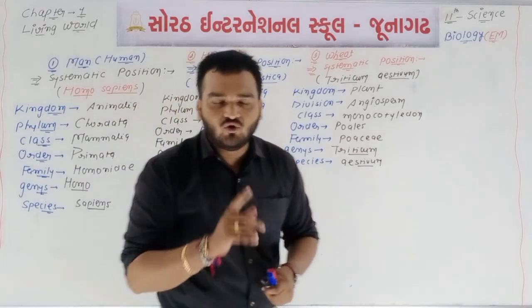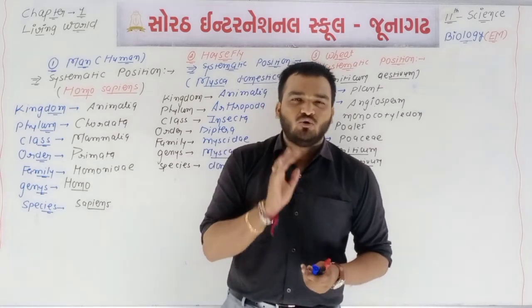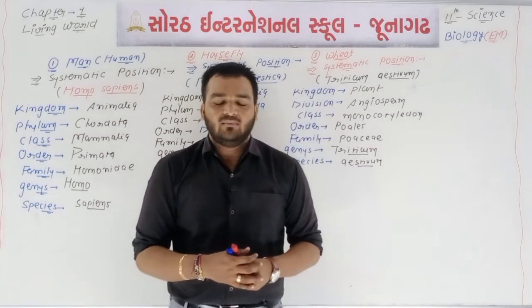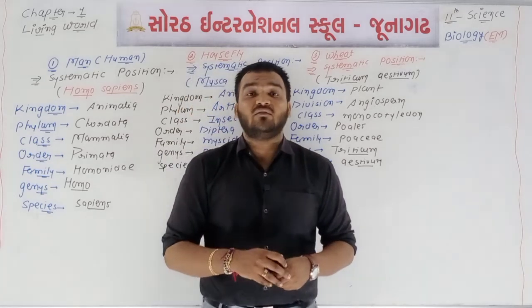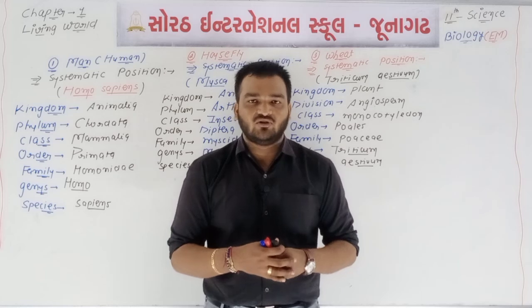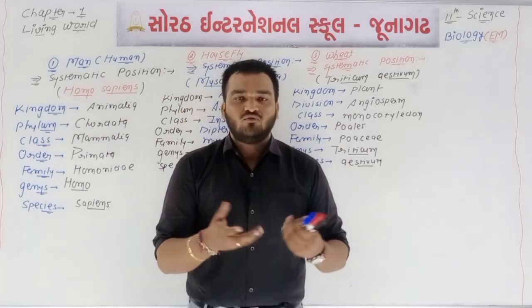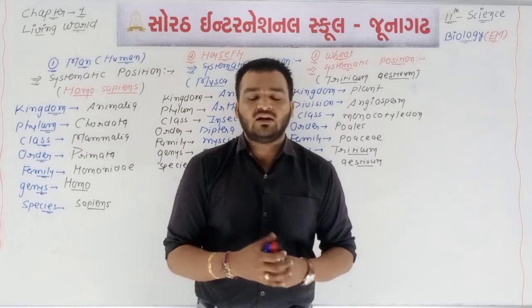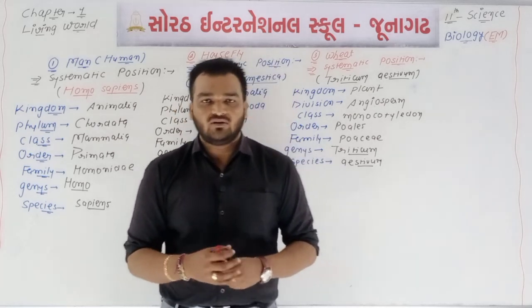In homework you will write this table number 1.1 for 5 times. Minimum 2 or 3 MCQs are there. And now I am speaking the scientific names of some organisms. It is extra information. You are not going to write it in your homework, but if you want to know about the scientific names of different types of organisms, then listen carefully, and if possible you can write in your textbook.